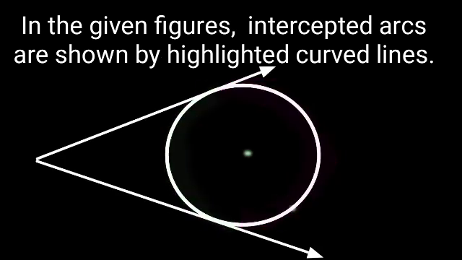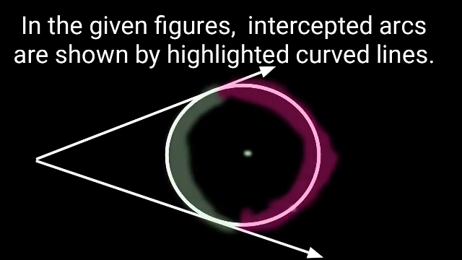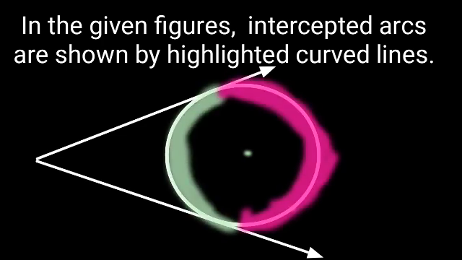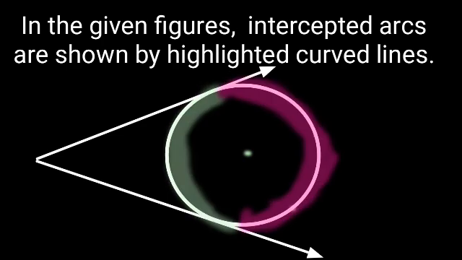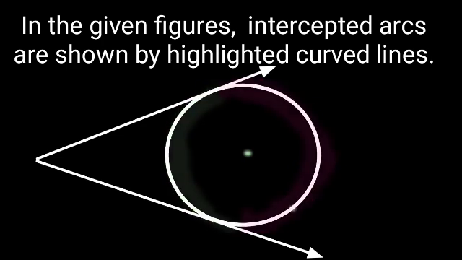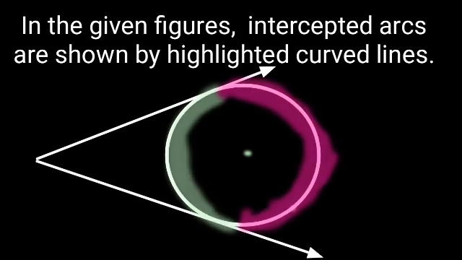In this figure, there are two curves. These two curves are intercepted arcs because except the endpoints of these curves, all points of the curve are interior points of this angle, and every arm contains at least one endpoint of this arc.